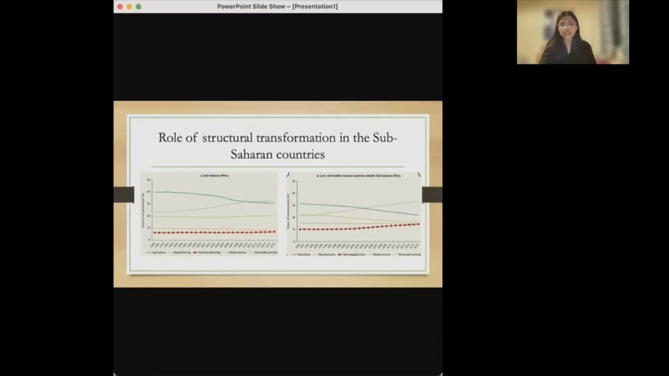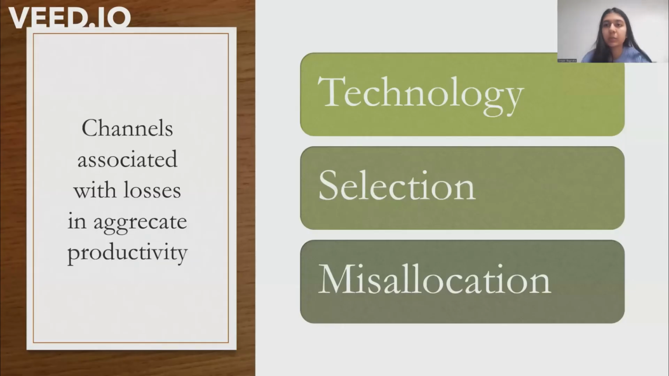Firstly, a large share of people still work and make a living from agricultural activities. And secondly, the region's employment share in agriculture has been declining more slowly in comparison to other countries. This is evidently shown in this slide. There are three main channels that are associated with the loss of aggregate productivity.